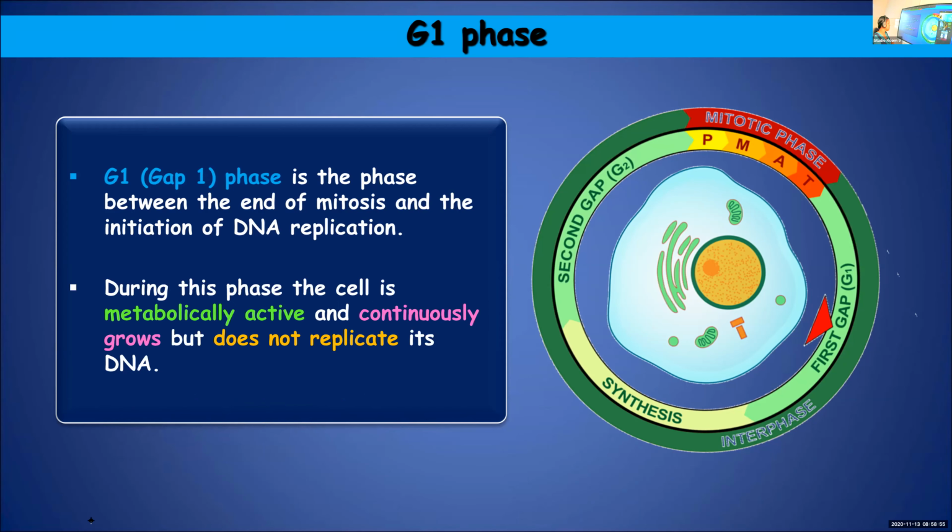During this phase, the cell will remain metabolically very active. But DNA replication will not take place. That will happen only during the S phase. The cell will be continuously growing, being metabolically very active, but it will not carry out DNA replication. DNA replication takes place only during the S phase.